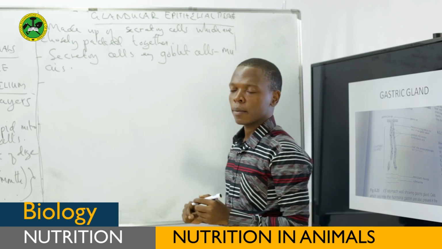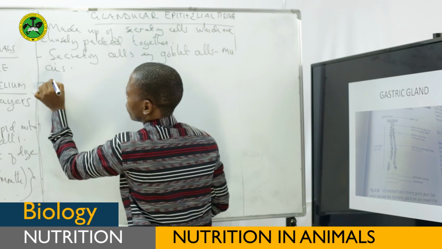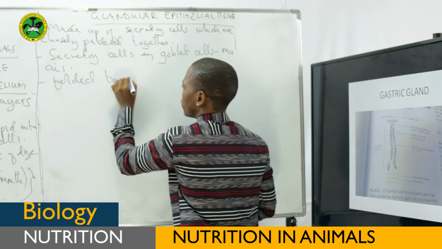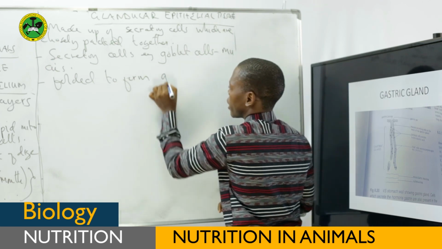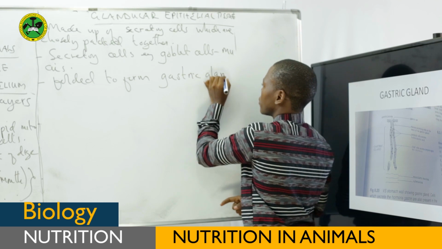They are folded to form a gastric gland.